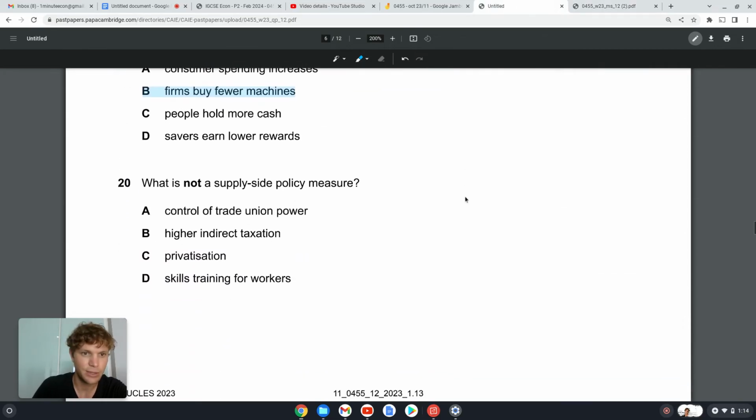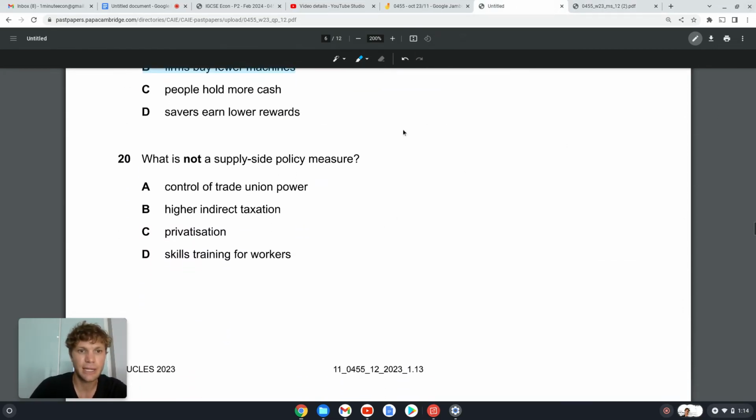Okay. 20. What is not a supply side measure? Okay. So 20A, control of trade union power. Yep, if we can control the trade union, then we're going to have more control on factors of production, labor, right? So that is actually a supply side measure. We're looking for what is not a supply side measure.